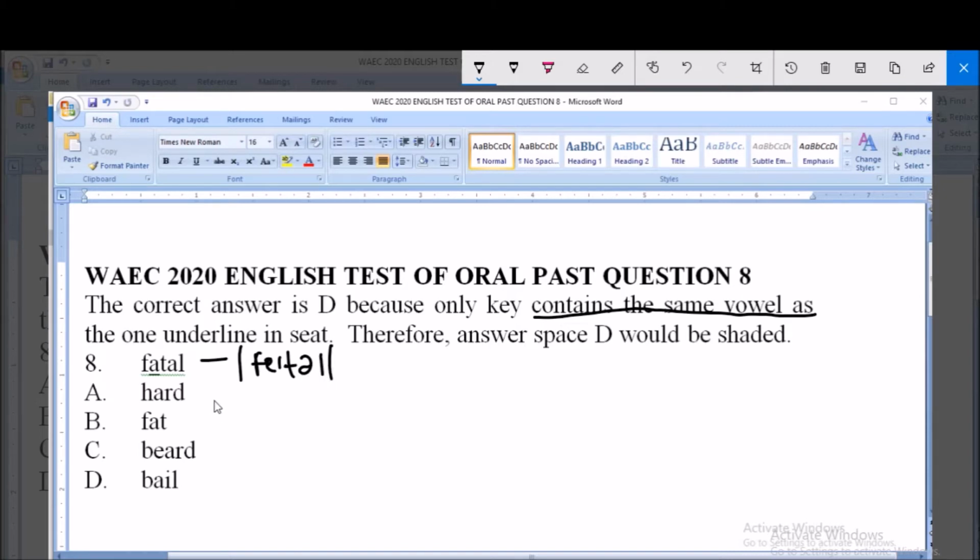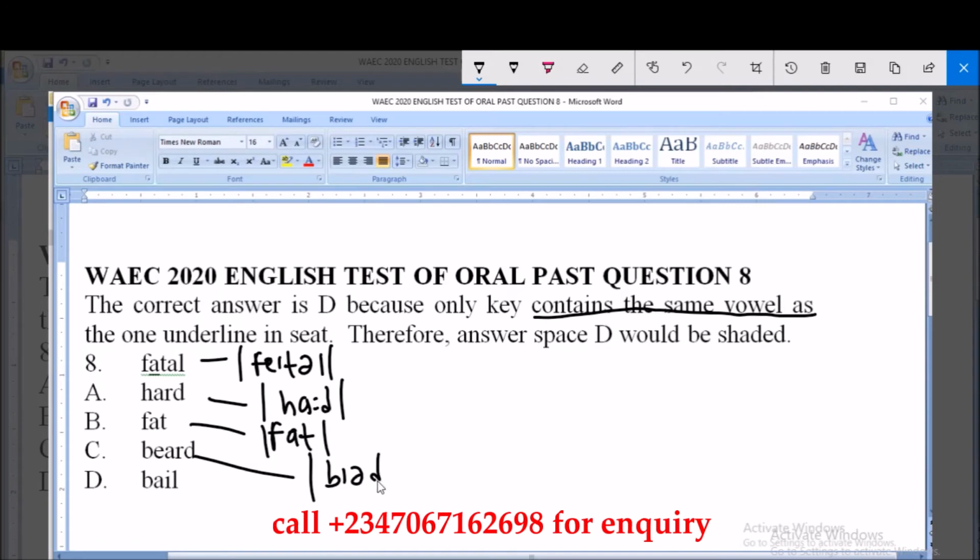Fete. So option A is pronounced as "ad," and what we have here is a long A sound. Option B is pronounced as "fat." So what we have here is a short A sound. Option C is pronounced as "beard." There is vowel number 12 here, beard. Option D is pronounced as "bay."